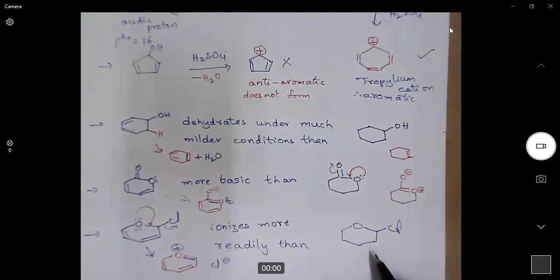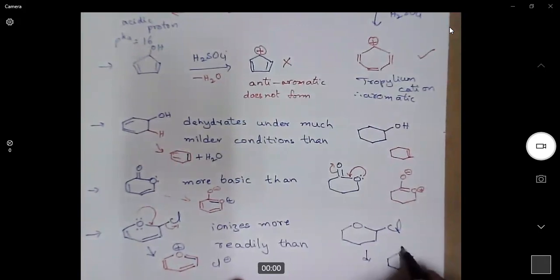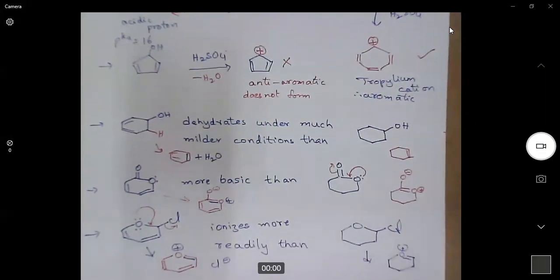You can try this for this molecule also, but we don't get an aromatic compound. We just get a cyclic system with one double bond. So in the previous case, we are getting an aromatic compound upon ionization, whereas in the latter case, we don't. Aromatic compounds are, of course, very stable.